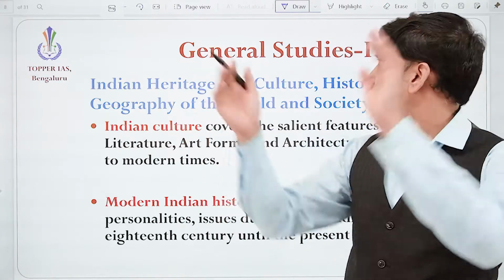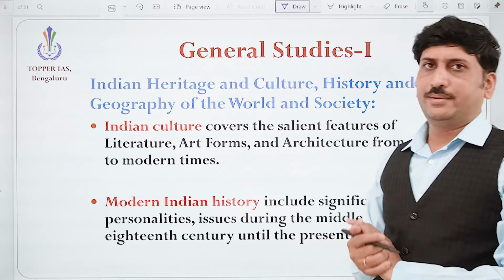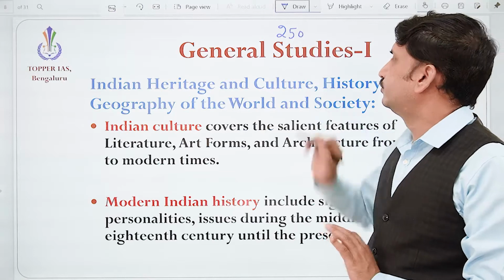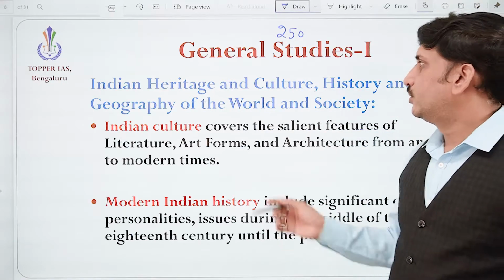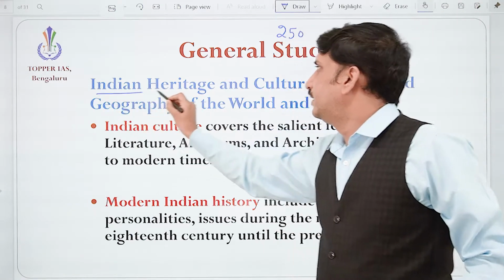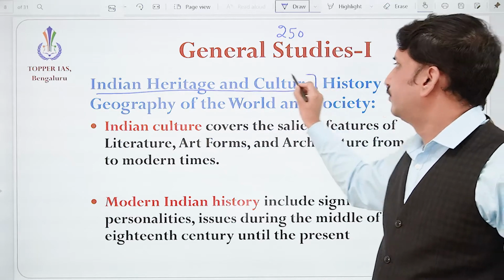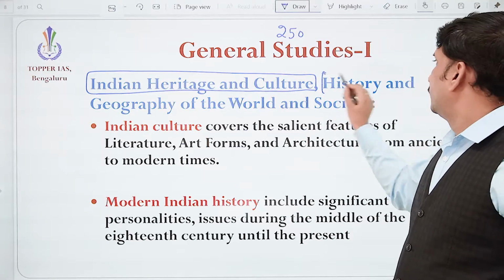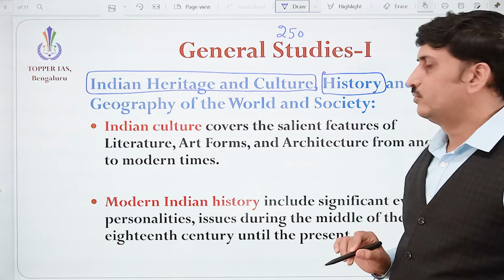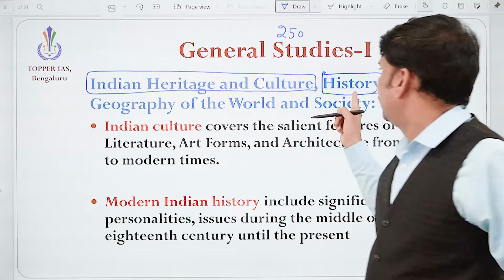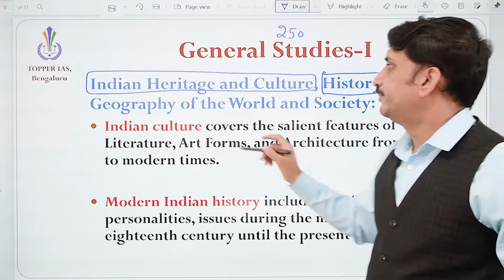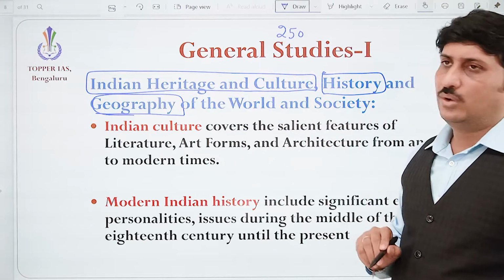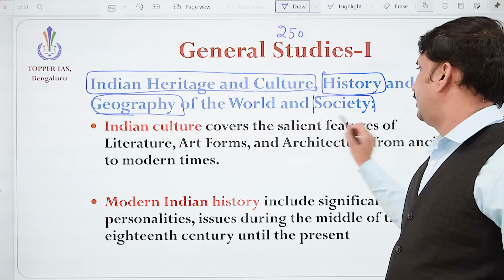We'll start with general studies paper 1, which is for 250 marks. So here: Indian heritage and culture, history of India and also of the world, geography of the world, and society.